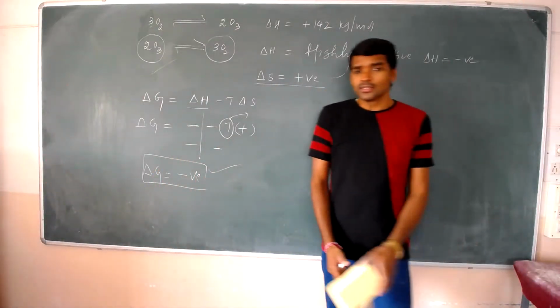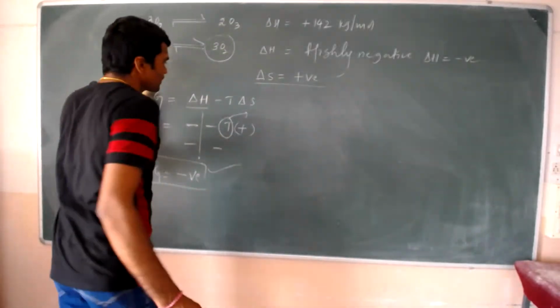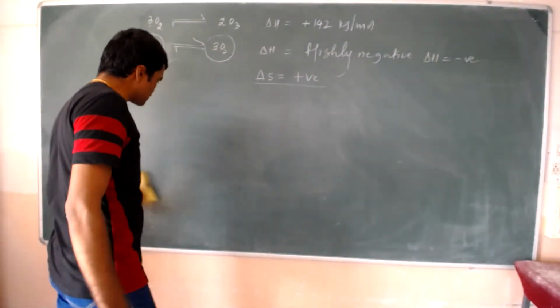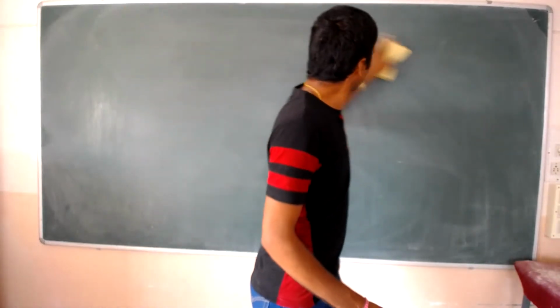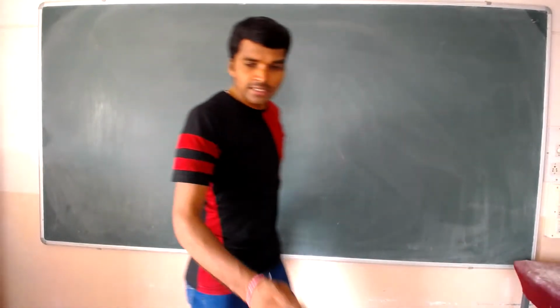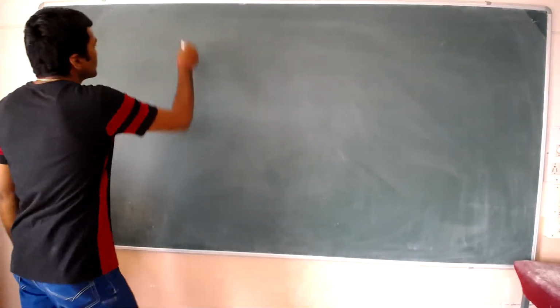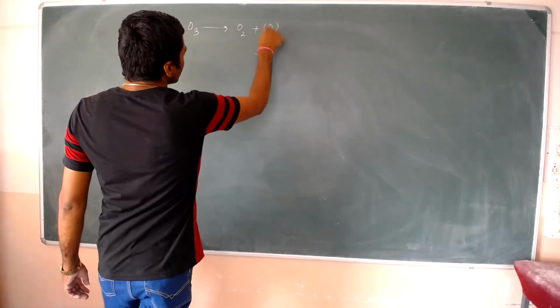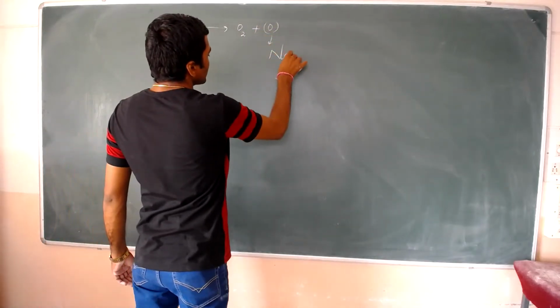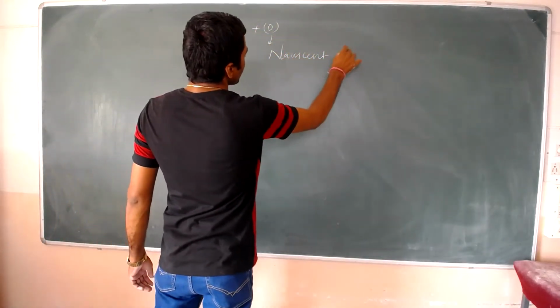And this ozone is decomposed. O3 decomposed, then formation of O2 plus O, producing nascent oxygen.